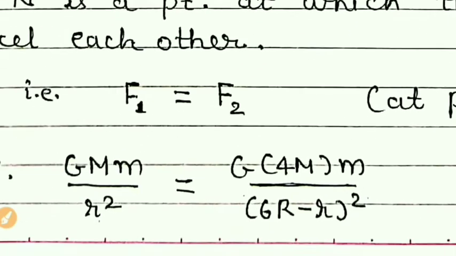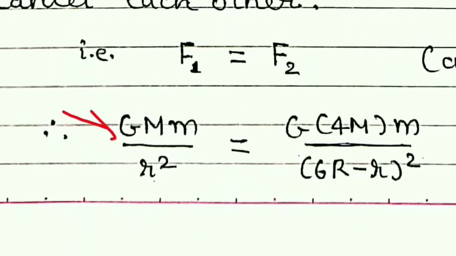So F1 is G capital M into small m upon R square. Similarly, we can obtain F2.